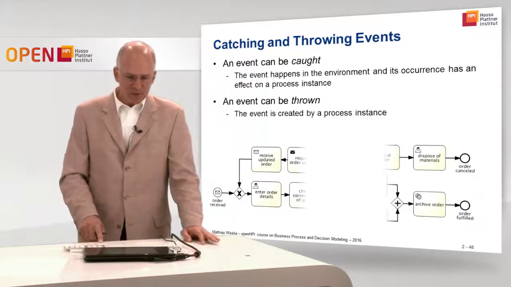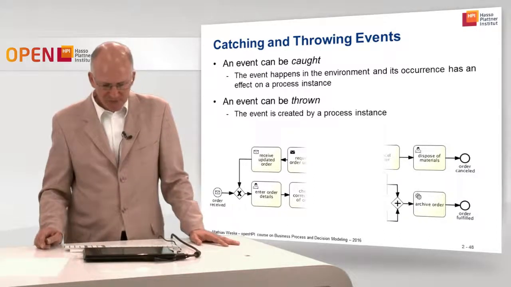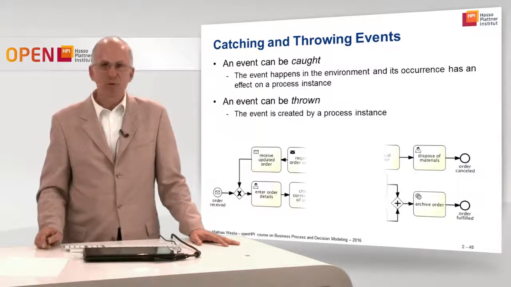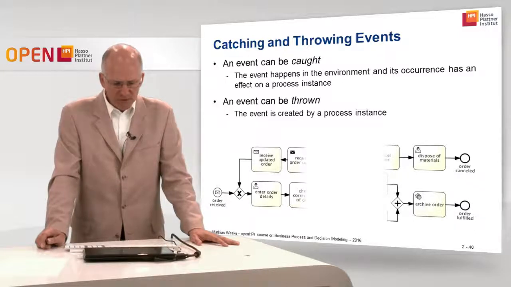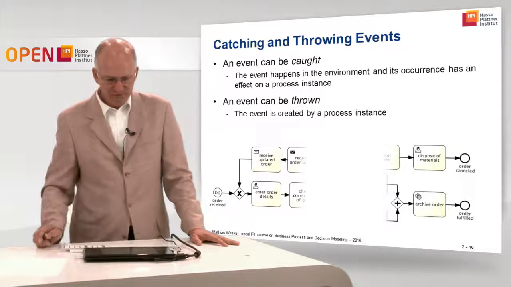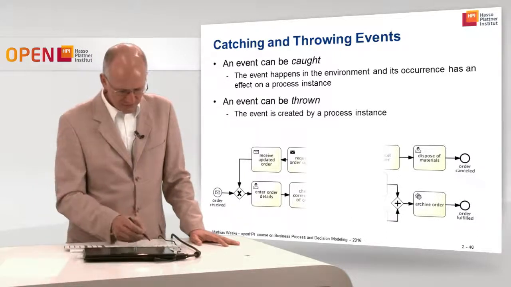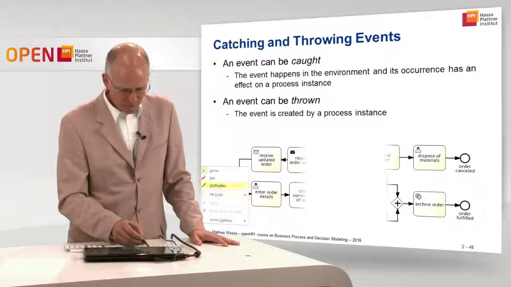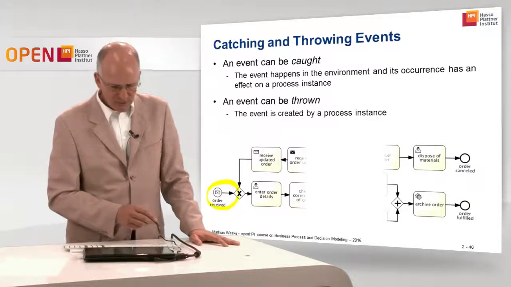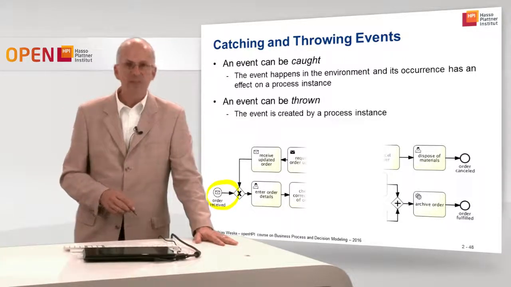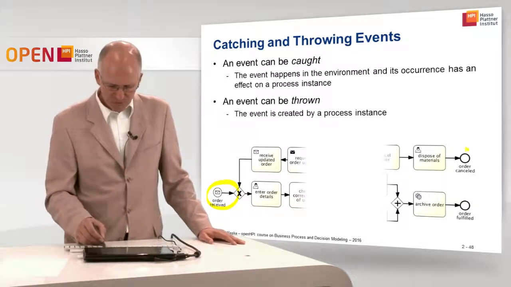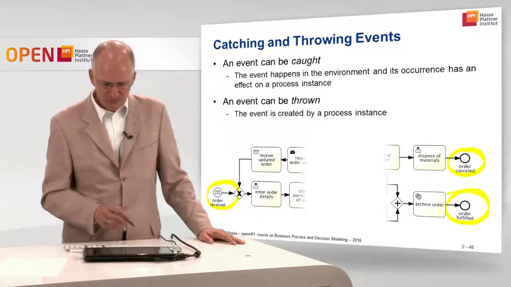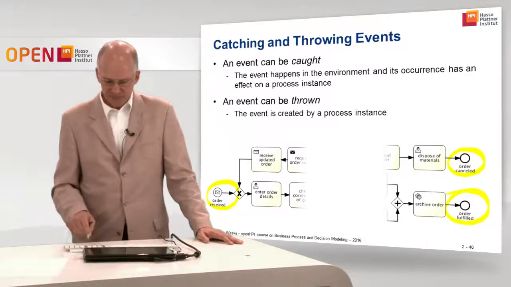So an event can be caught. In this case, the event happens in the environment and its occurrence has an impact on a process instance. Or an event can be thrown, in which case the event is created by the process instance itself. And again, the start events of the process we see here are the catching events. So this event needs to be caught by the process, and these two events are thrown. Either of them is thrown by each process instance.